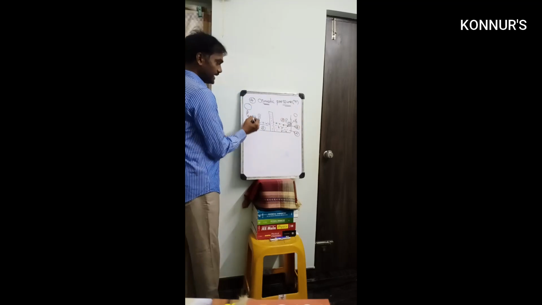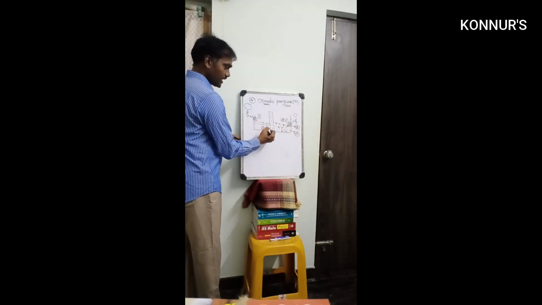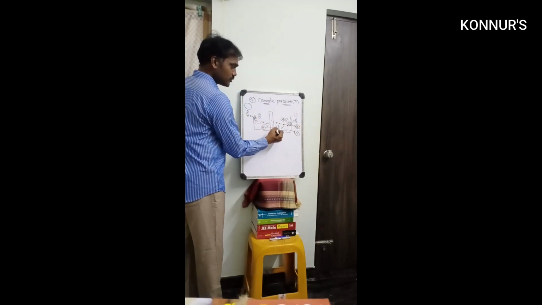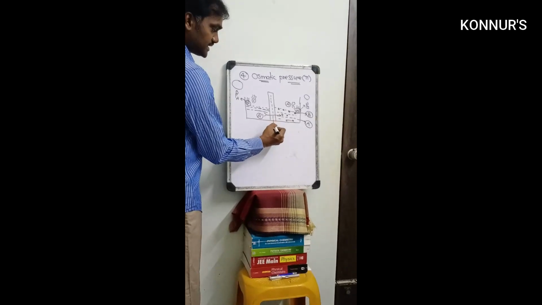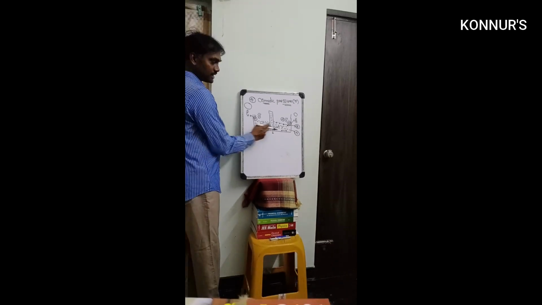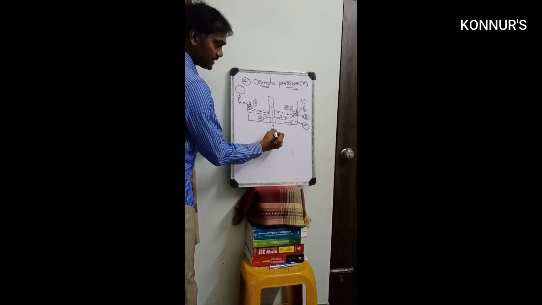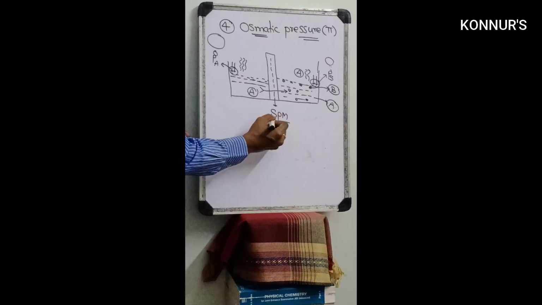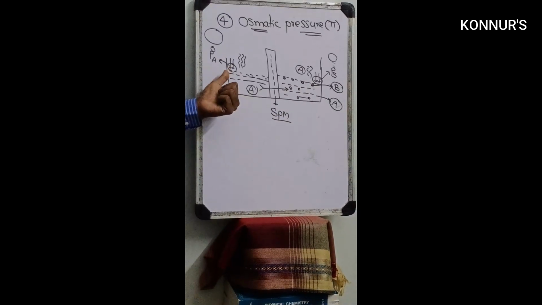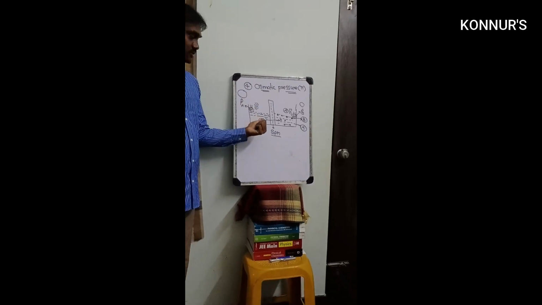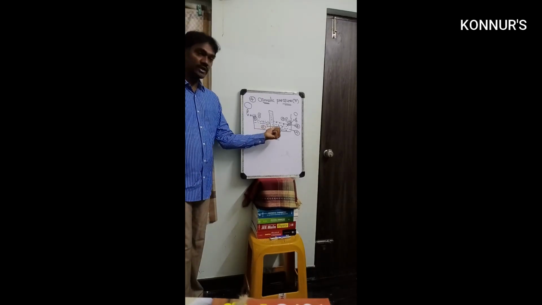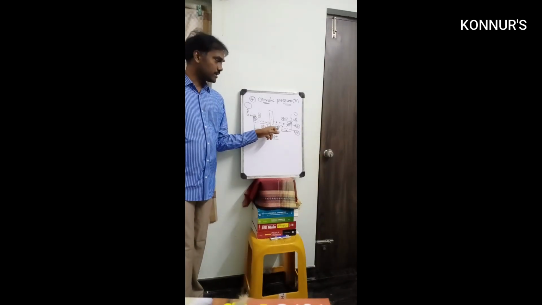So that's why more pressure is here. Now a solvent molecule moves from here to here. The solvent and the solution are separated by a semi-permeable membrane. Here more pressure is there, so solvent molecules move through the semi-permeable membrane.